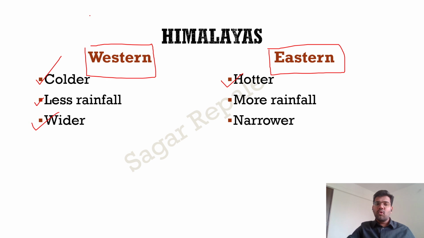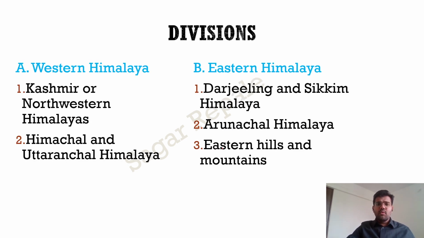Western Himalayas are colder, they receive less rainfall, they are wider, and Eastern Himalayas are hotter, they receive more rainfall, they are narrower, they have more forested area, so the biodiversity is more. So these are the basic features. Now let us move ahead.